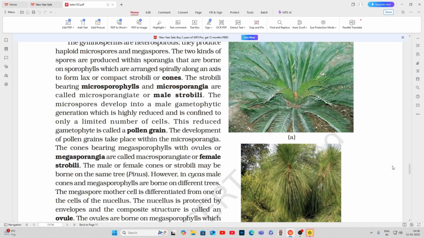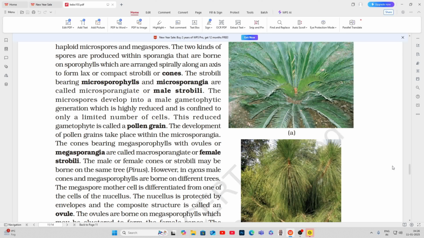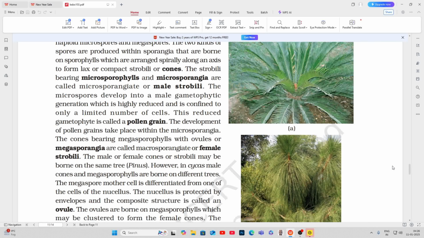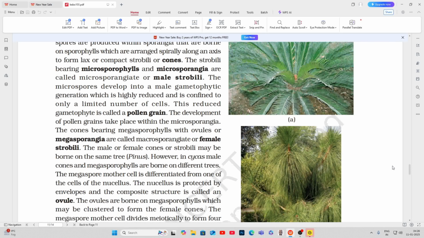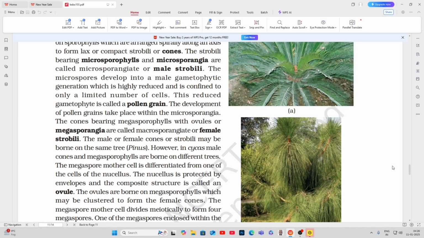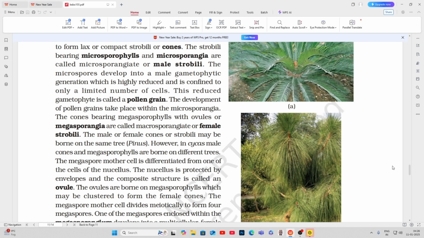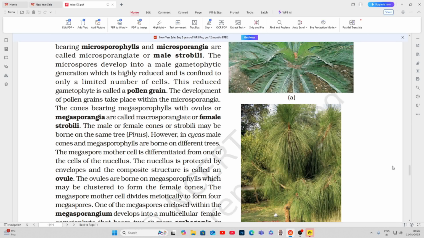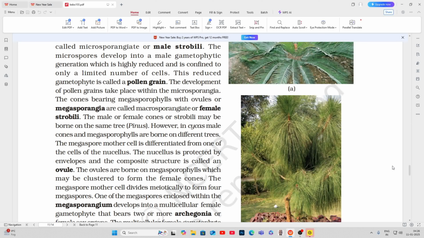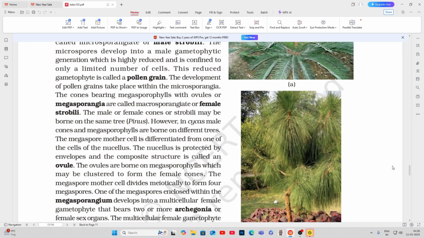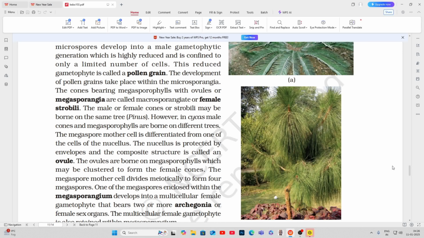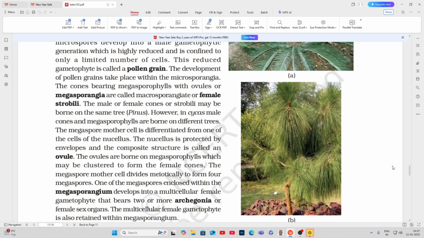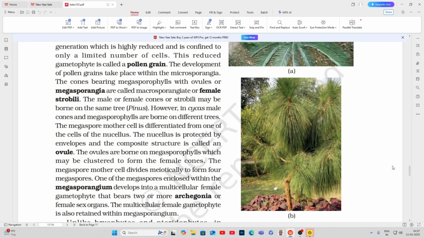The strobili bearing microsporophylls and microsporangia are called microsporangiate or male strobili. The microspores develop into a male gametophytic generation, which is highly reduced and is confined to only a limited number of cells. This reduced gametophyte is called a pollen grain. The development of pollen grains takes place within the microsporangia. The cones bearing megasporophylls with ovules or megasporangia are called macrosporangiate or female strobili. The male or female cones or strobili may be borne on the same tree (Pinus). However, in Cycas male cones and megasporophylls are borne on different trees.